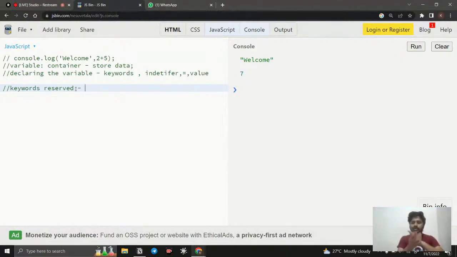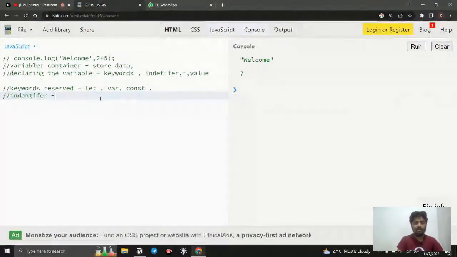If I write that keyword, the computer understands. For example, if I want to create a function or a variable, how does the computer understand? By using the keyword. For declaring a variable, we have three keywords: let, var, and const. These are the three keywords we have to declare a variable. Now, what is an identifier? I will tell you the difference between let, var, and const later. Once I do this, I am going to say identifier.